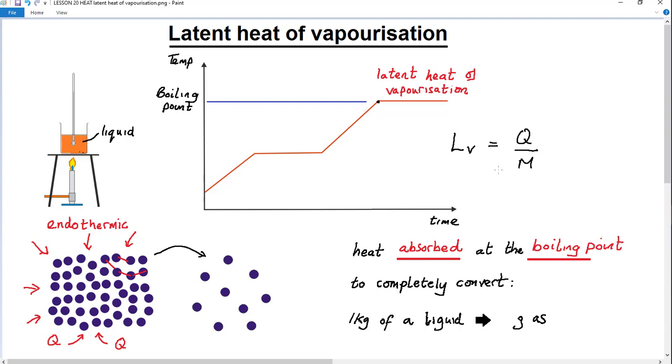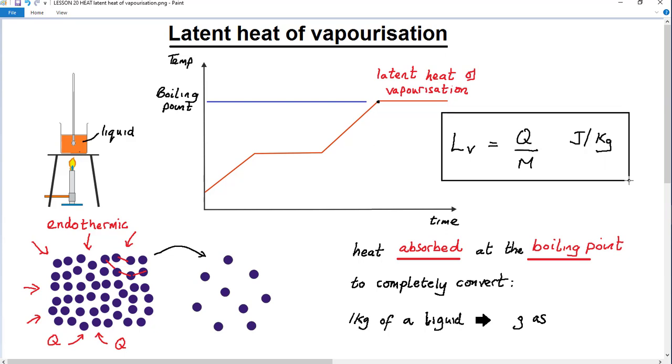liquid present. As before, the heat is measured in joules and the mass in kilograms, so the unit for latent heat of vaporization is joules per kilogram. Put that in a box to safeguard it so we can see it clearly. That's the important equation that we've got to remember when we're doing our latent heat of vaporization calculations.